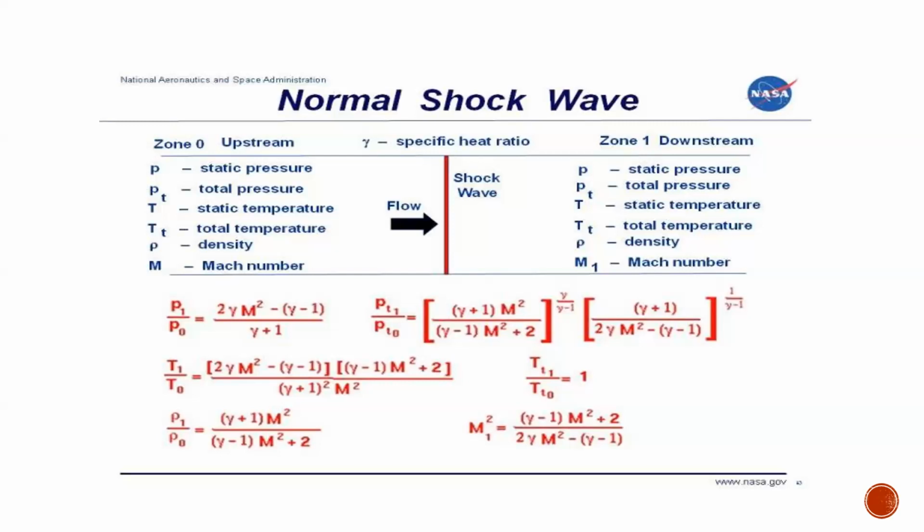In order to find the Mach number after the shock wave, we have a relation: M2 squared equals ((gamma minus 1) M1 squared plus 2) divided by (2 gamma M1 squared minus (gamma minus 1)). It is a relation used to find the Mach number after passing through a normal shock wave.